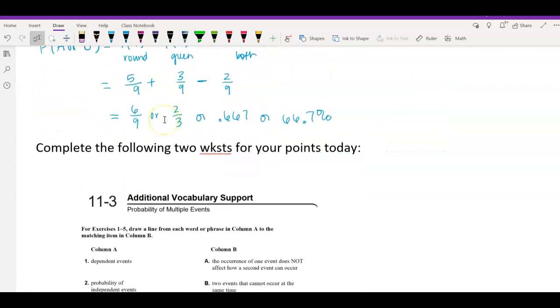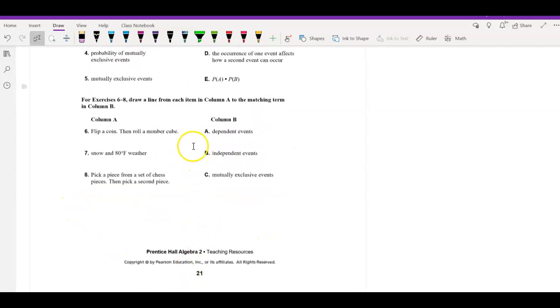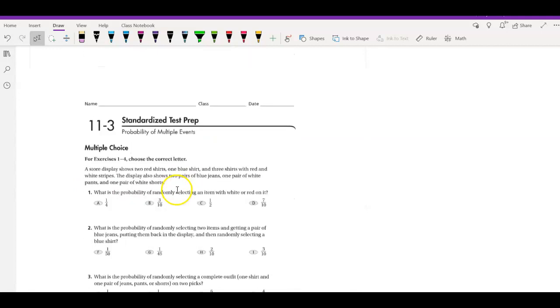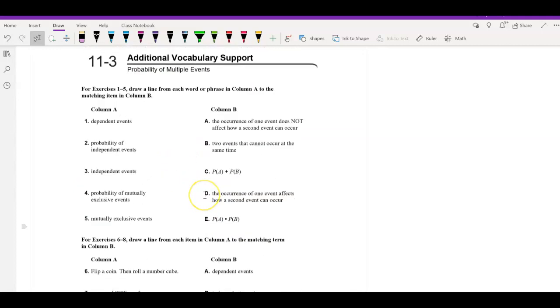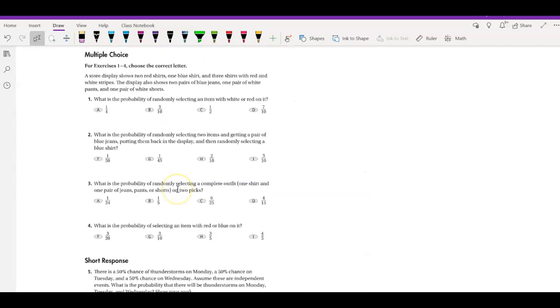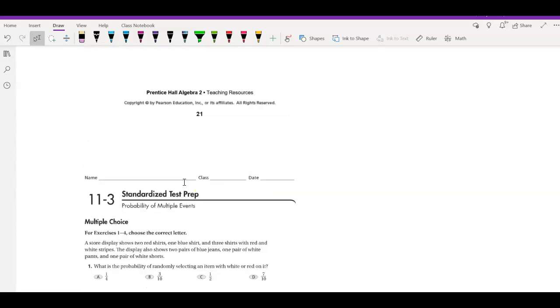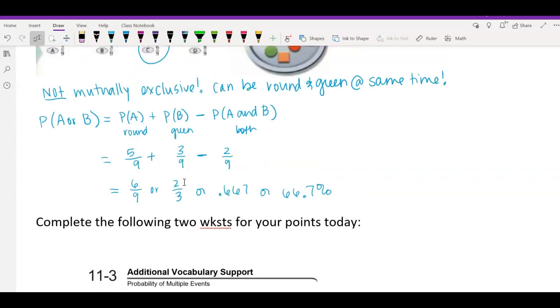All right, here's what I want you to do for today. I want you to go through and do these matchings, all of them. So A goes with B, A goes with B. See if you can match those things up. It'll just give you some more examples of independent versus mutually exclusive, etc. And then I want you to go through and try this quiz and see if you can come up with the 5 answers on this page. Those are going to be your points for today. Remember, you're just doing them in your OneNote notebook. You don't have to do them anywhere else.